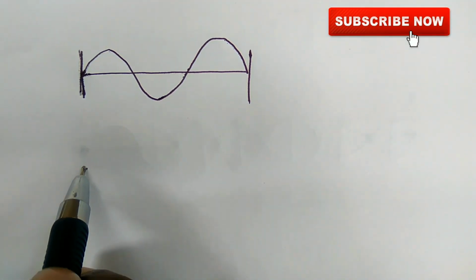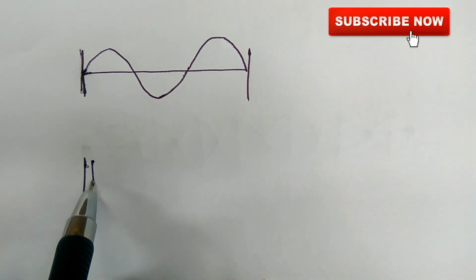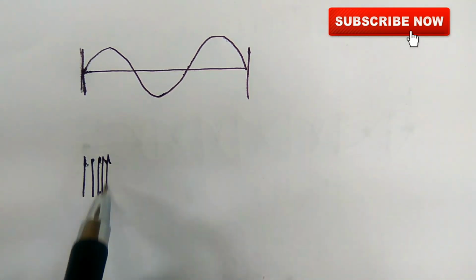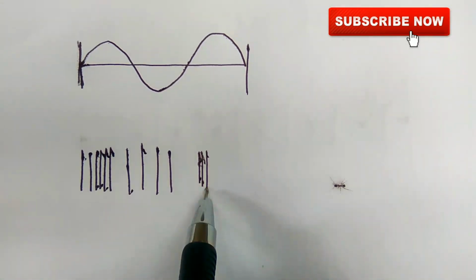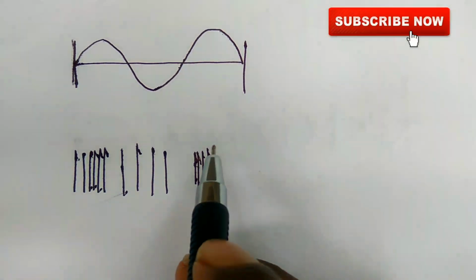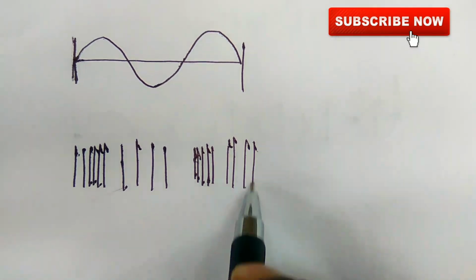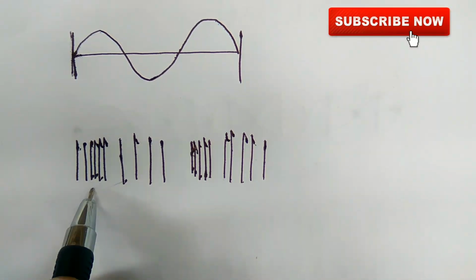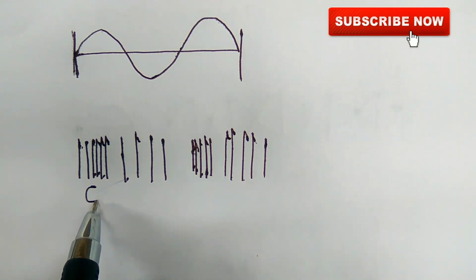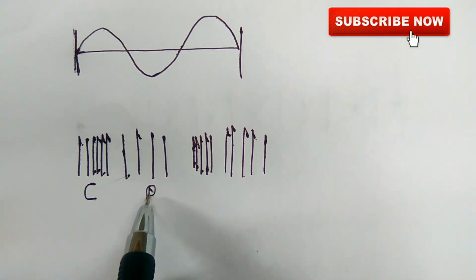So this is the transverse wave, and here this is the longitudinal wave. Here, these are the high-density particles, that is compressions, and these are rarefactions.